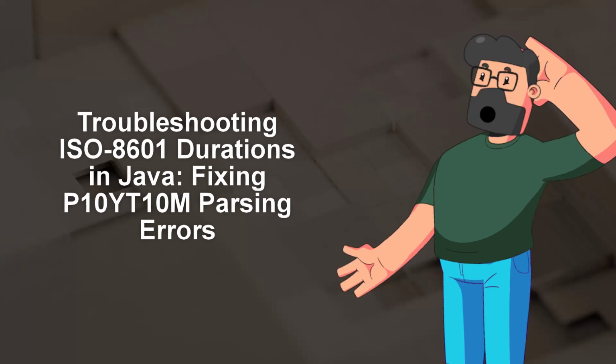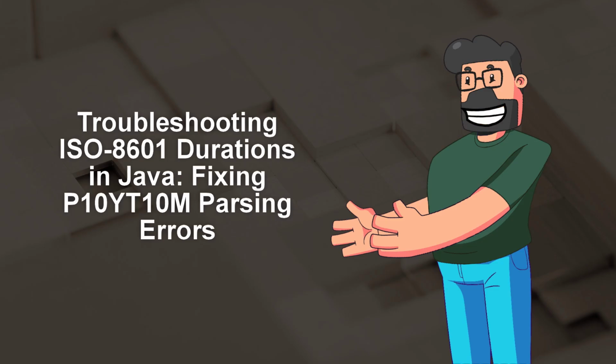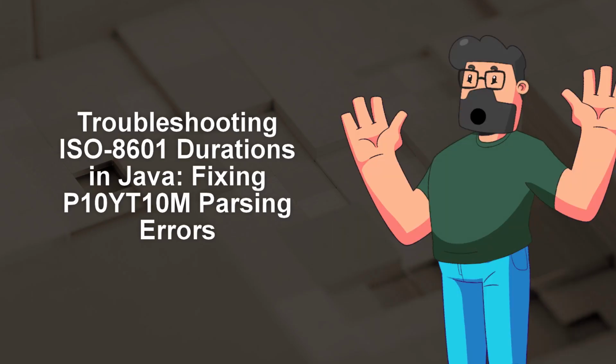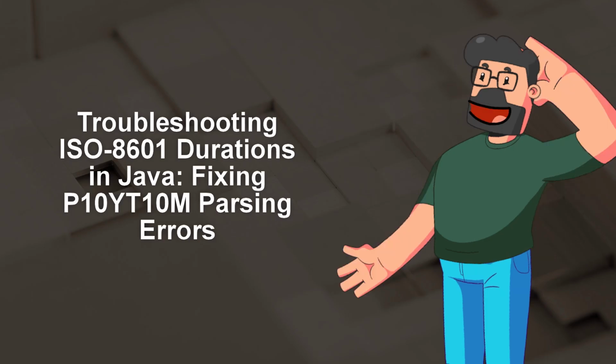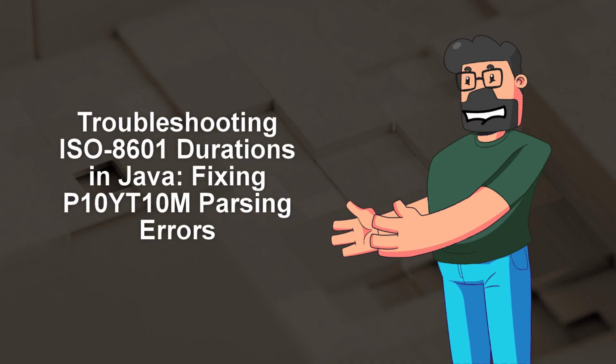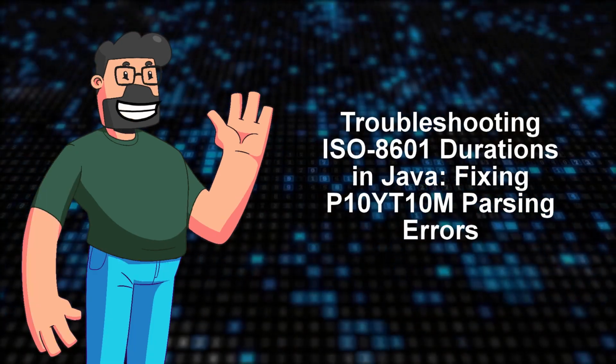Hey everyone, welcome to today's video where we're going to tackle a common problem that many developers face when working with Java durations. The problem at hand is when trying to parse a duration string like P10YT10M using the Duration.parse method, you might encounter an error stating text cannot be parsed to a duration. This can be quite frustrating, especially if you're working with varying time formats.